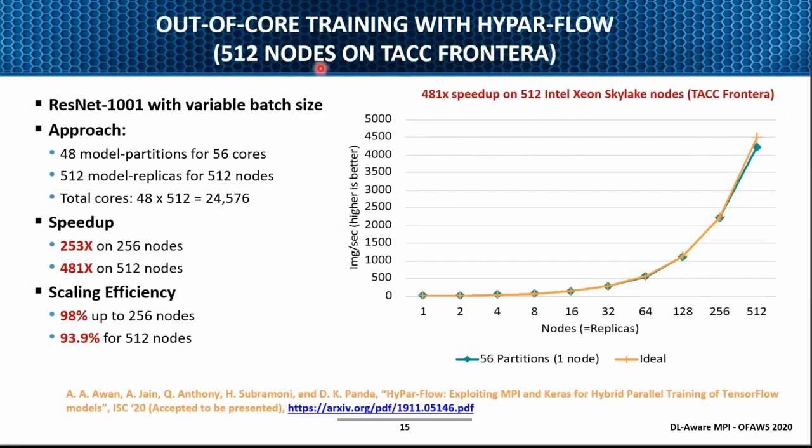Here it shows 512 nodes on TACC Frontera, where the total is about 28,000 cores. With ResNet-1000, we are able to get a 253x speedup on 256 nodes and a 481x speedup on 512 nodes, with very good efficiency, almost 98% and 93%.